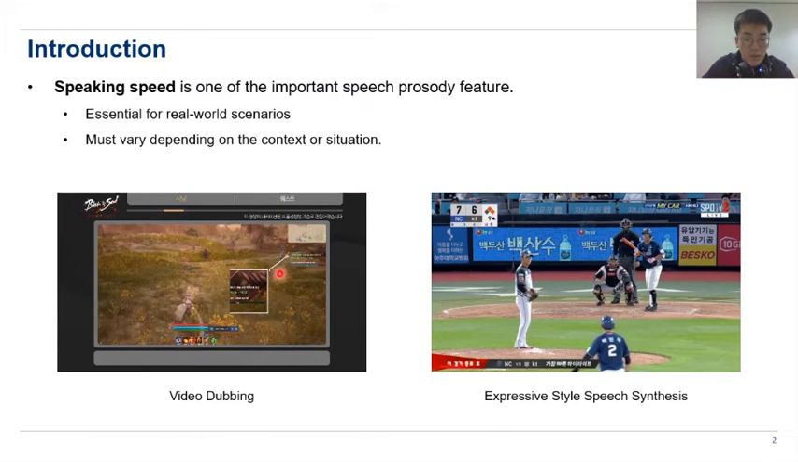This is the tutorial video of our game, and the speech used in this video is generated by a TTS system. Currently, we are modifying the length of the video or the text content according to the length of speech. However, with speaking speed control, we can generate speech according to the desired length of video. Also, because the speaking speed should vary depending on the context or the situation, speaking speed control is also important in expressive style speech synthesis to generate more natural speech that fits the speaking situation.